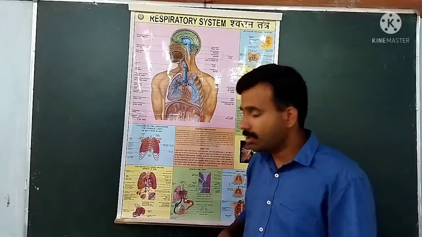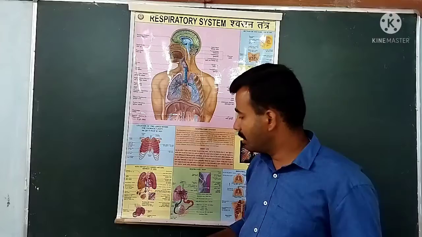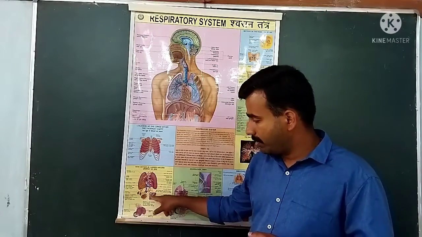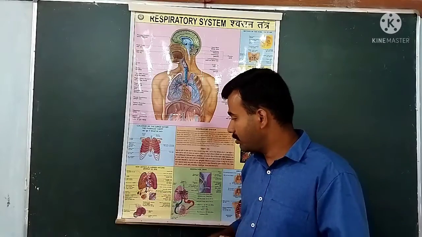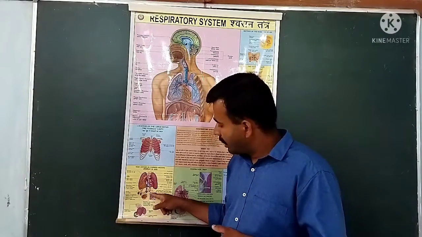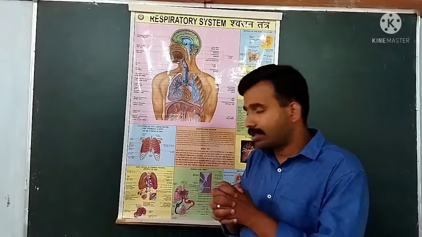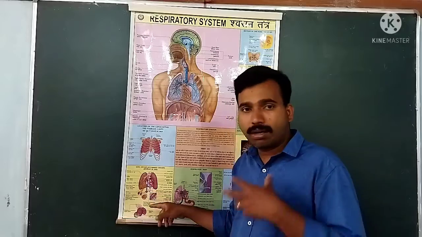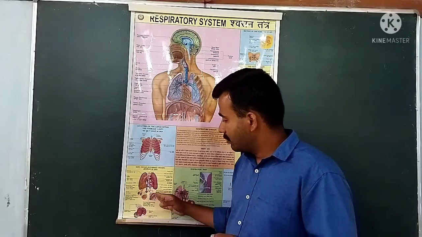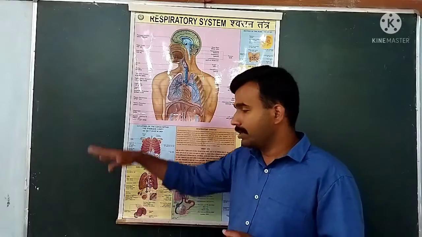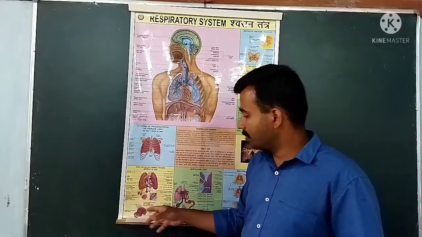Oxygen diffuses into the blood capillaries, and in the blood capillary we can see the hemoglobin passing through. Oxygen enters the blood and immediately combines with hemoglobin, becoming oxygenated hemoglobin. This oxygenated hemoglobin will now transport oxygen to different parts of the body.